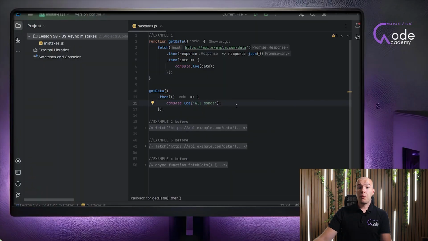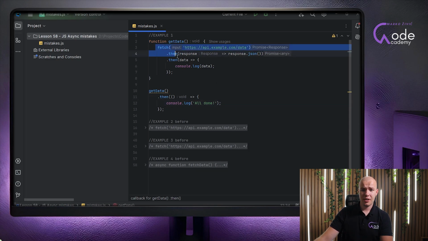So here is our mistake in action. Do you see the problem? For all of you with keen eyesight, you can see that we do not return the fetch statement here. This getData method returns nothing. It is just sitting there and invoking the fetch method that is going to really execute and reach out to this endpoint, but